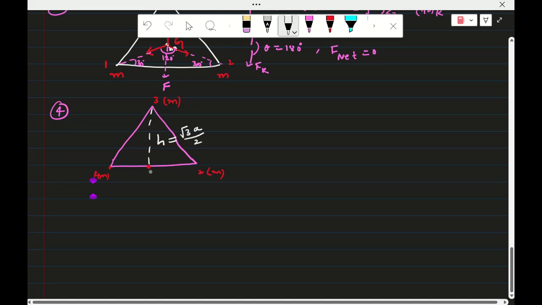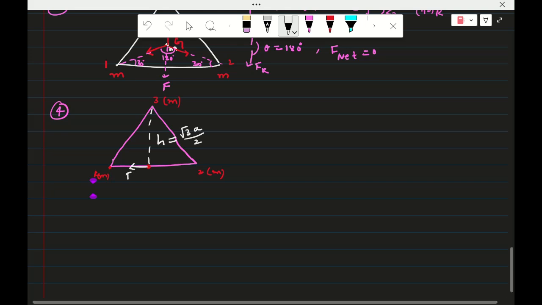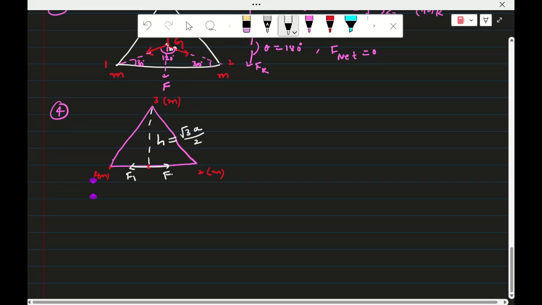We know that. Coming here, these two are the same masses and this is the center point. So this is F1 and F2, equal and in opposite directions. F1 plus F2 is equal to 0.